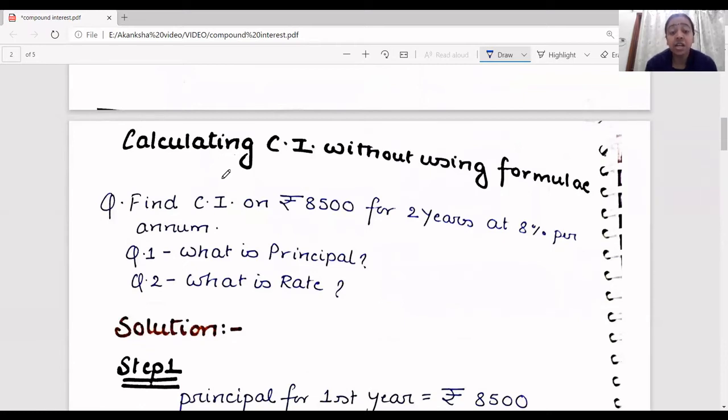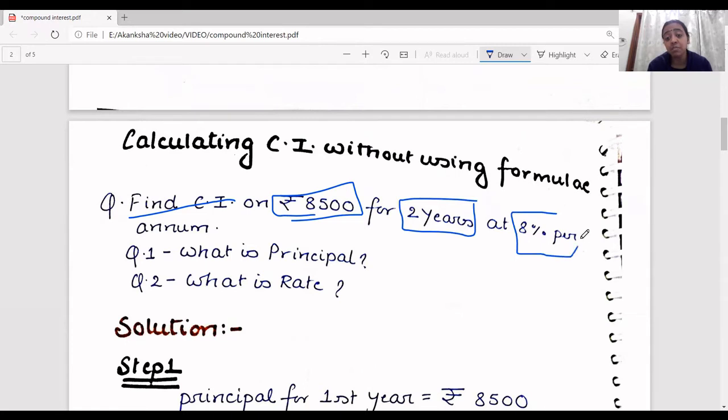Calculating compound interest without using the formula. We will not jump to the formula first. We'll first calculate compound interest without the formula, so let's see what interest on interest is. The question is: find compound interest on a principal amount of rupees 8,500 for 2 years at a rate of interest of 8% per annum. So let's find out the compound interest.